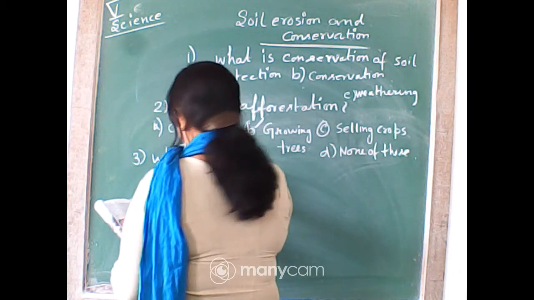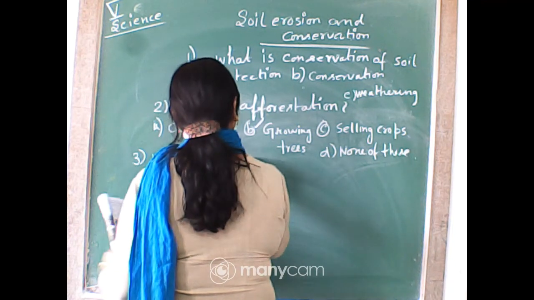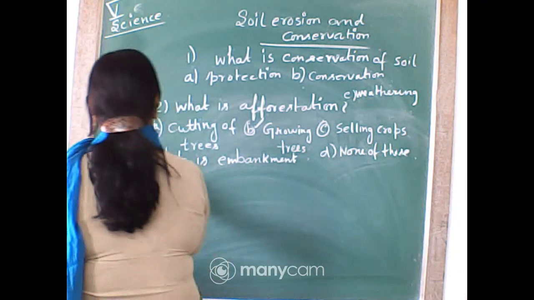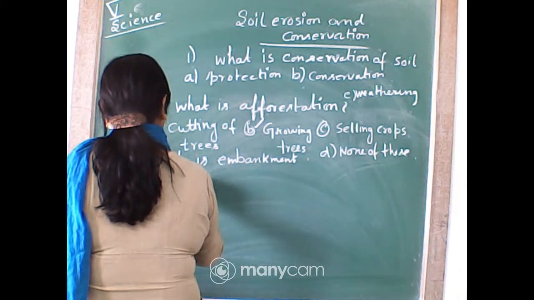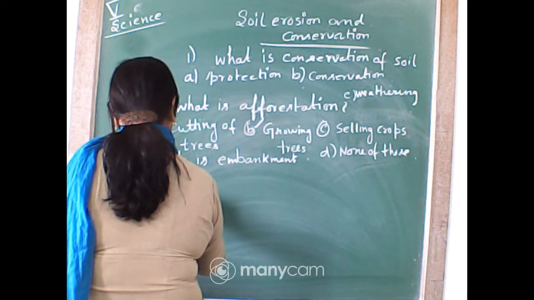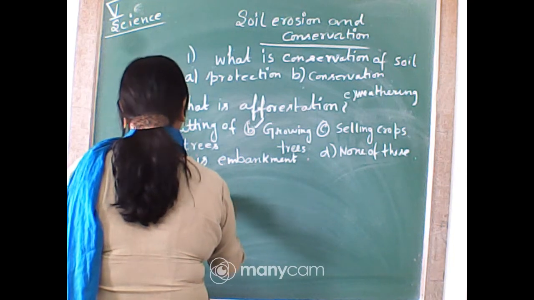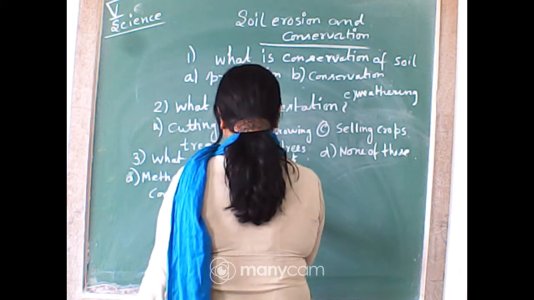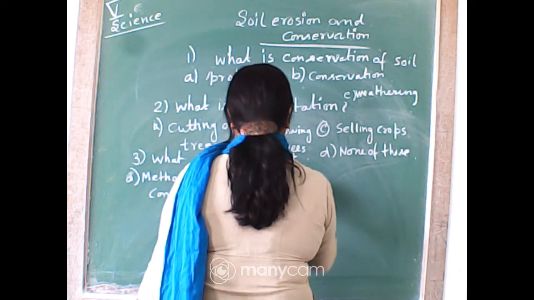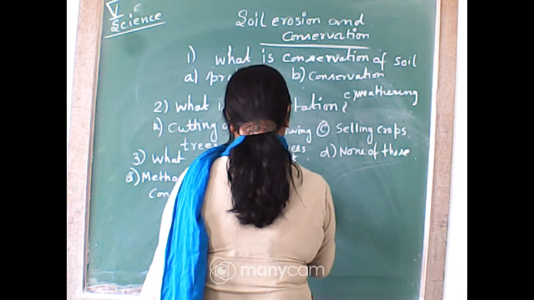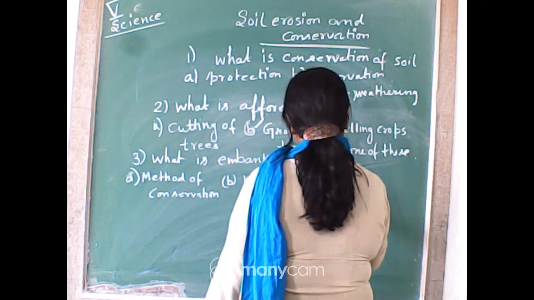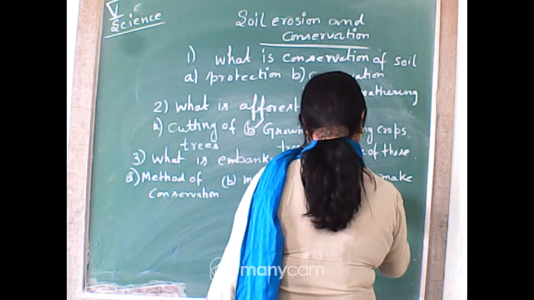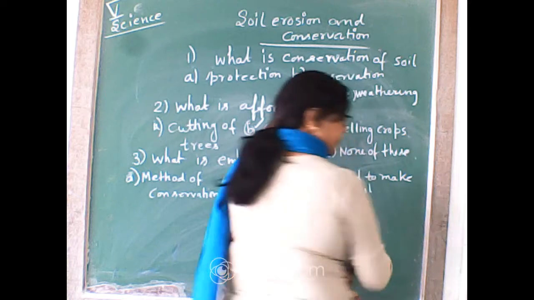A is method of conservation, B is method of erosion, C is method to make soil, and D, all of them. So what would be the answer?